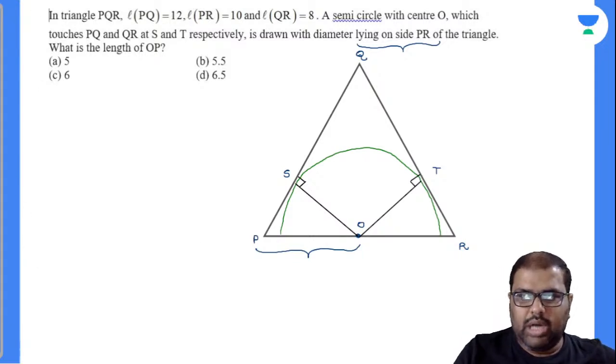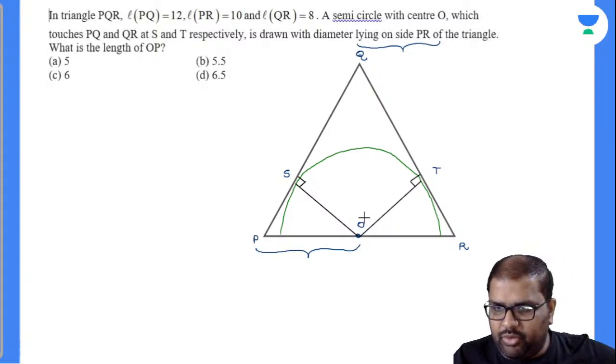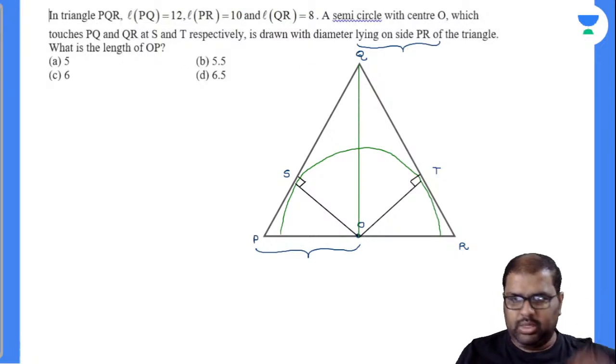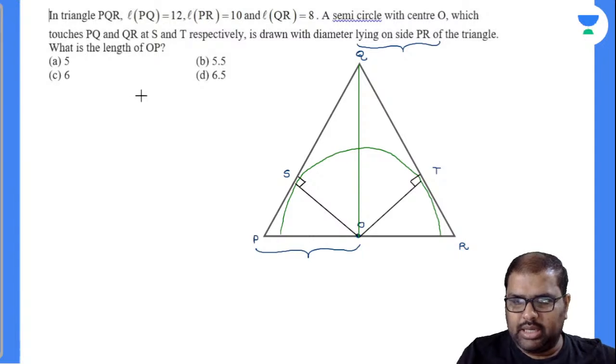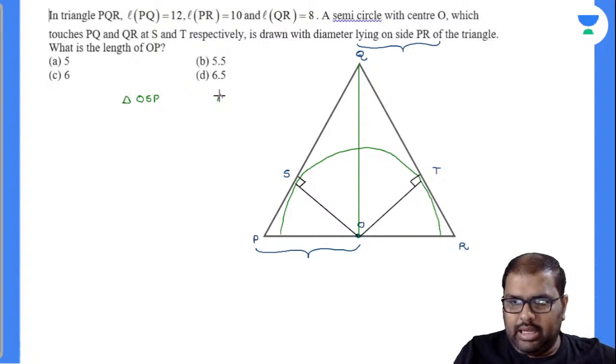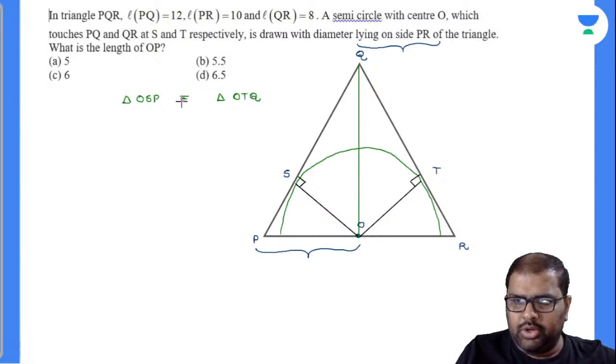So I will drop a line segment from O to Q. Closely observe there. I am observing two triangles. What are those two triangles? Observe there. Triangle OSQ and triangle OTQ. These two triangles are exactly congruent. How are you saying this congruent?